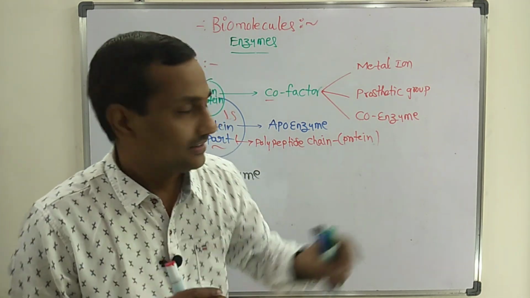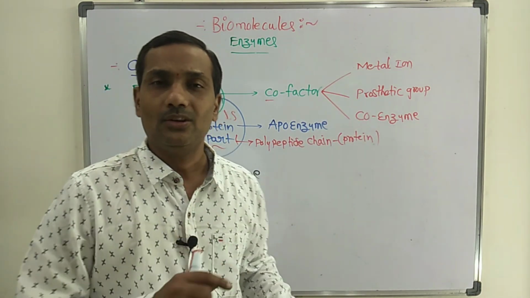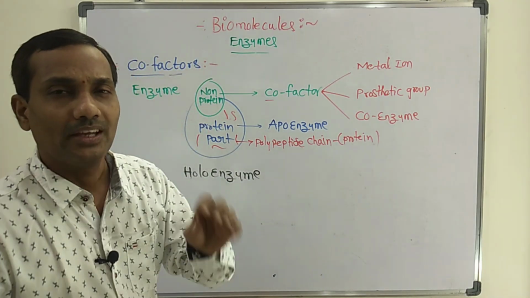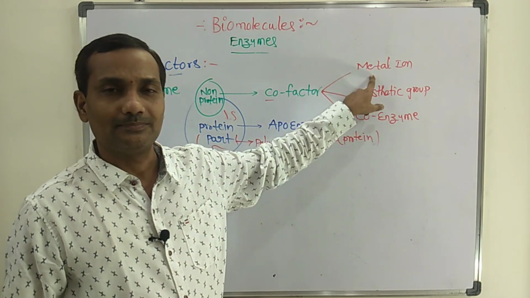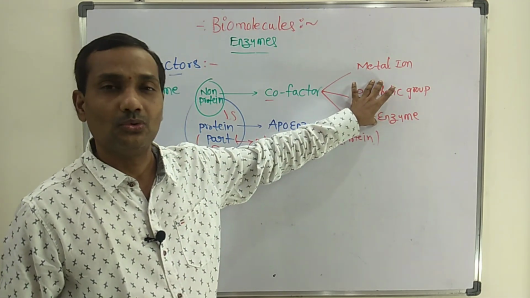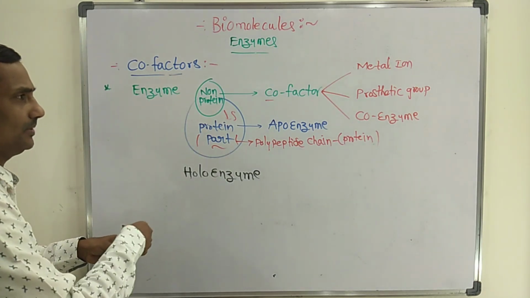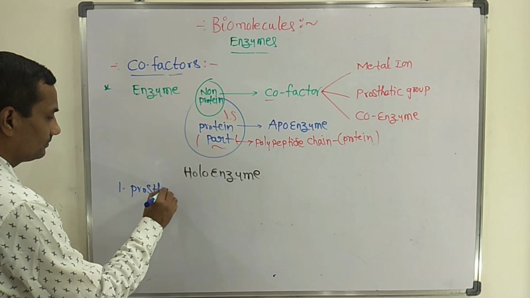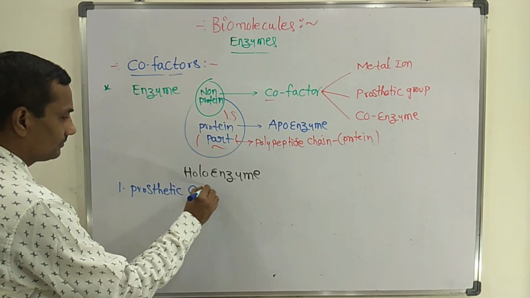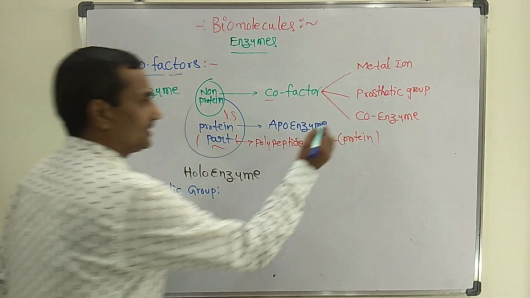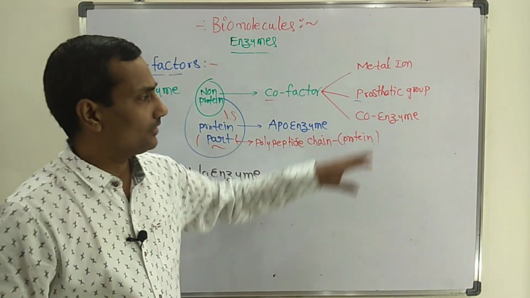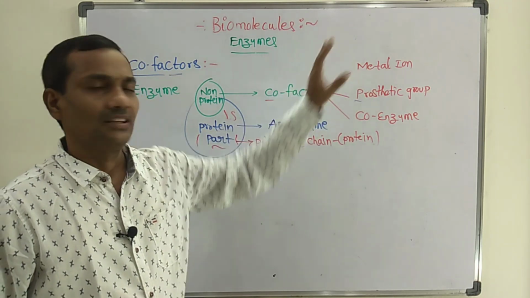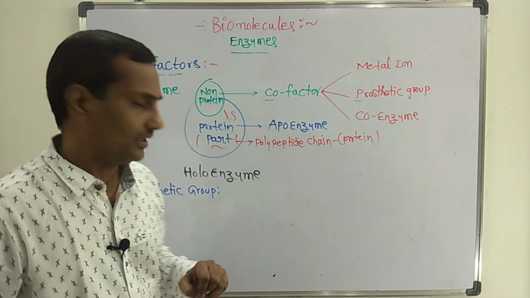You cannot find all three cofactors in one single holoenzyme; you can find only one. If the enzyme consists of metal ion, it will not consist of the other two cofactors. Now let me explain first the prosthetic group, then coenzyme, and last metal ion. First the organic compounds will be discussed, and last the metal ions topic.